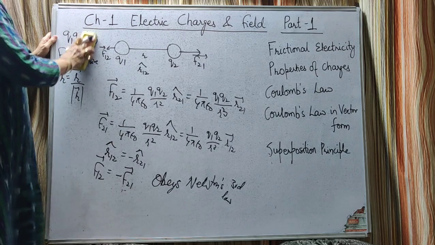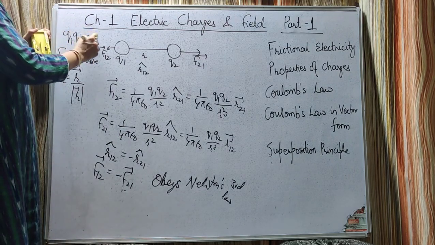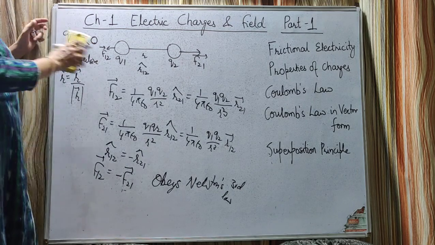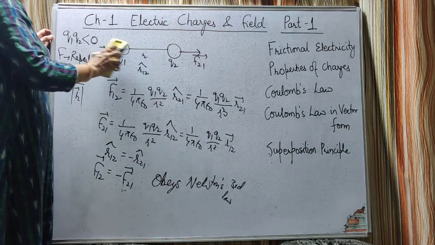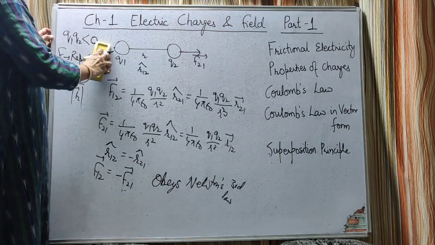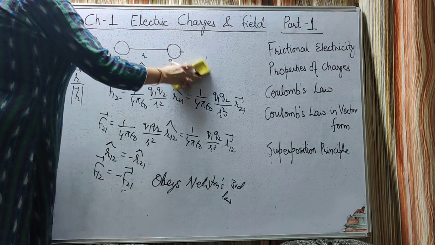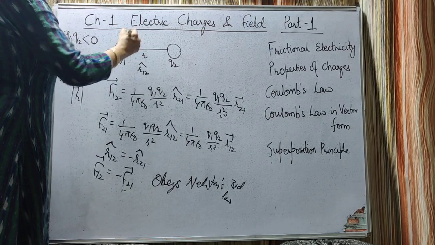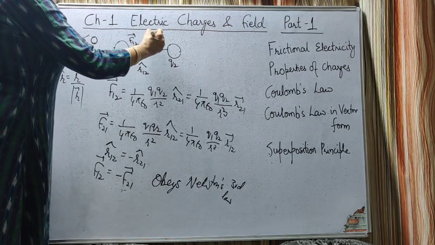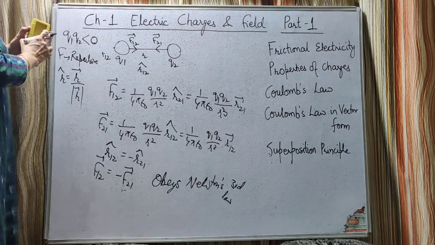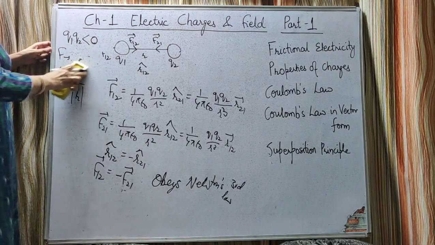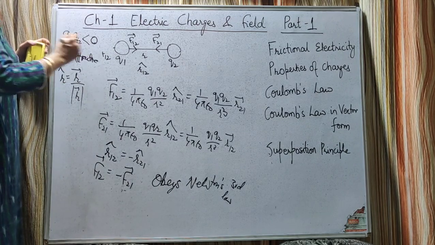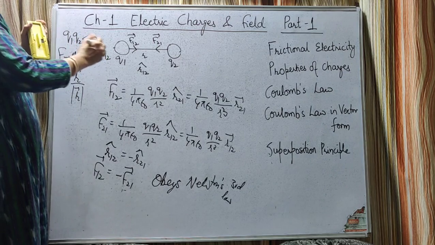Now for q1 into q2 less than 0, that is, the product of the two charges is negative. Less than 0 means it is negative. That is, one of the charges is positive and the other charge is negative. Now these two will attract each other. This will be the force on the first charge due to the second. This will be the force on the second charge due to the first. And the force between them will be attractive force. Okay, why? Because these are unlike charges.